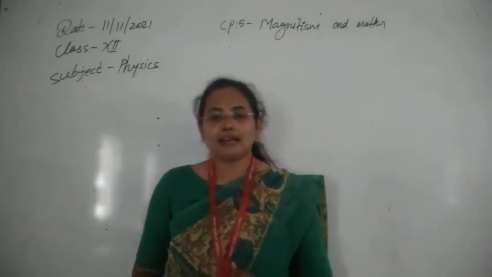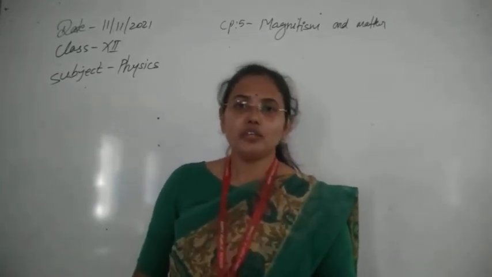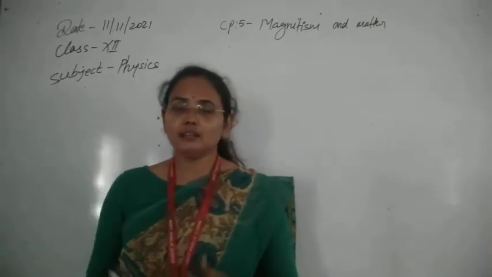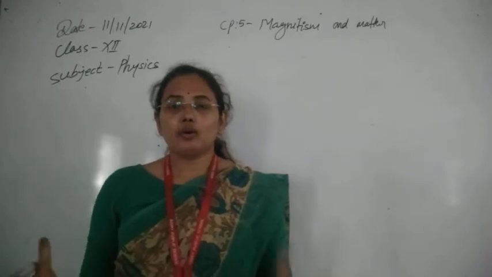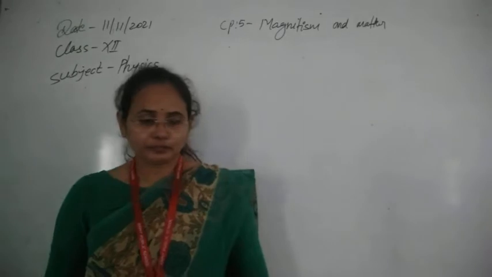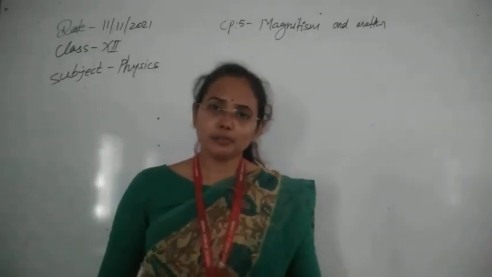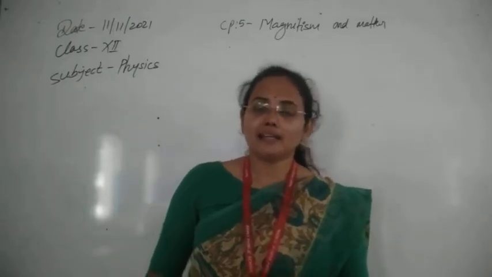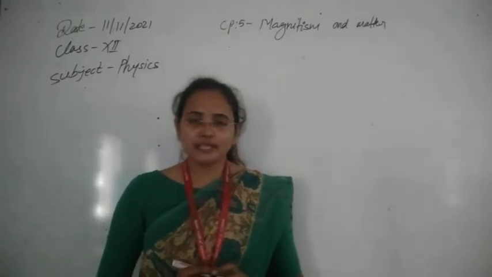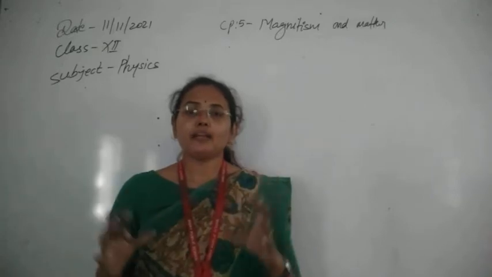So in the case of magnetism, let's start with the properties of a magnet first. First of all, you know about the magnet. Magnets are materials that attract materials like nickel, cobalt and iron. Magnets have certain properties. The first property is that a magnet has directive property, which means the magnet will always attract or repel in a particular direction.